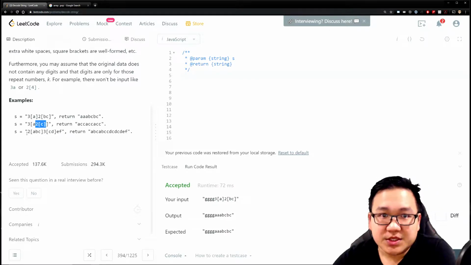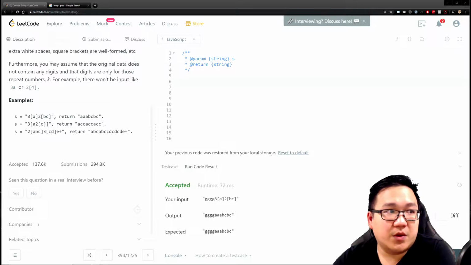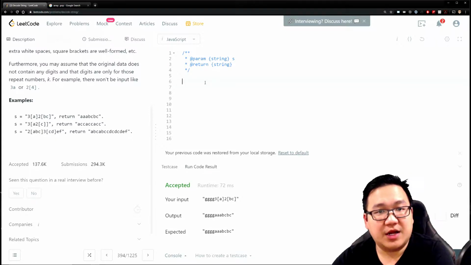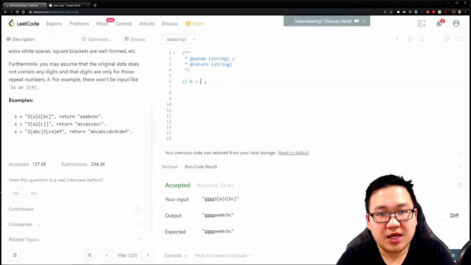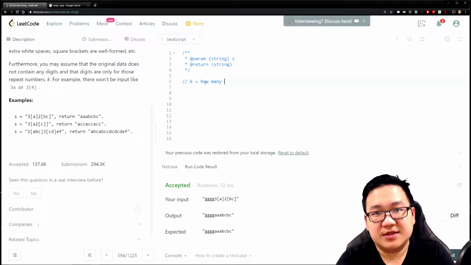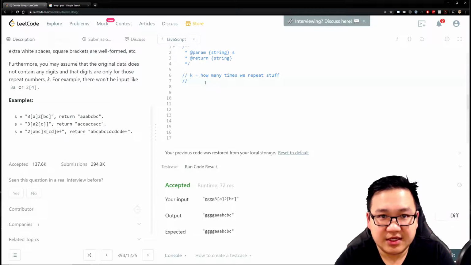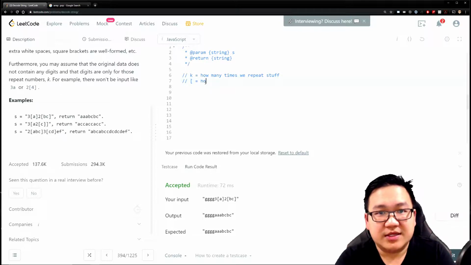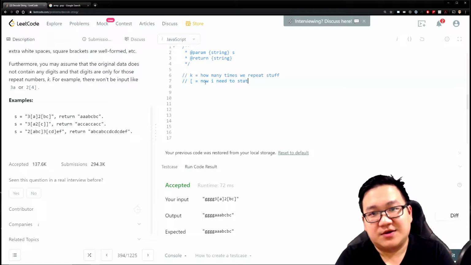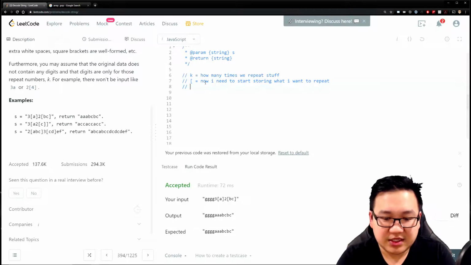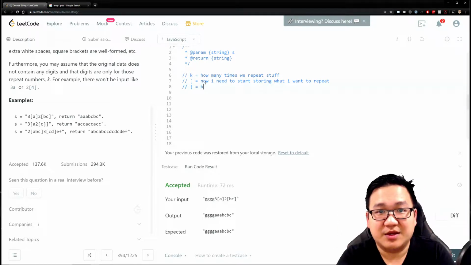Self-explanatory, very simple. So let's jump into the actual coding question. Before we start, I want to write some keynotes. We know k is basically how many times we repeat stuff. The open bracket is telling us, okay, now I need to start storing what I want to repeat. And then the close bracket is pretty much saying, okay, when I get to that character, I better start repeating.